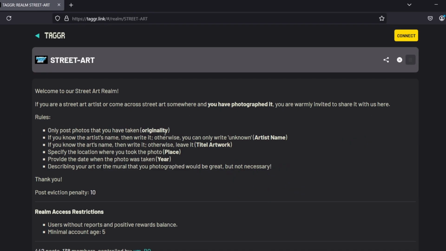Only photos you have taken, original. If you know the artist's name, write it. Otherwise, you can write unknown. If you know the artist's name, then write it. Otherwise, leave it title artwork.